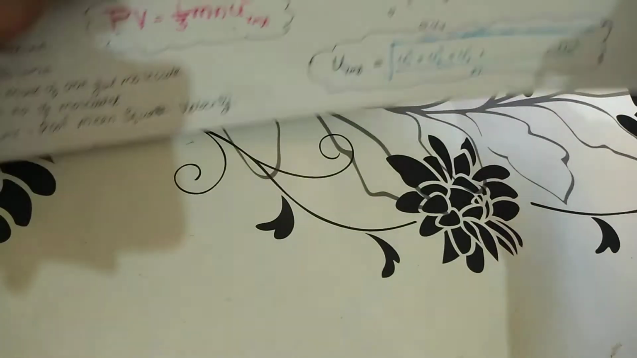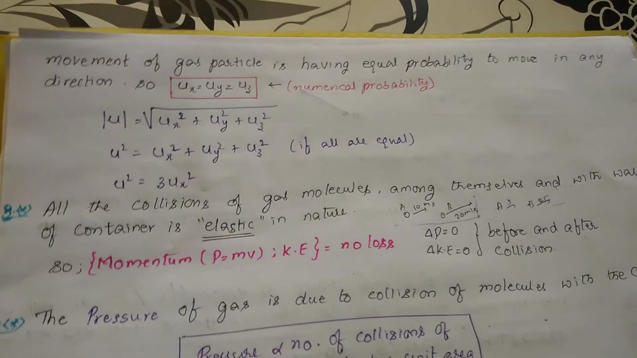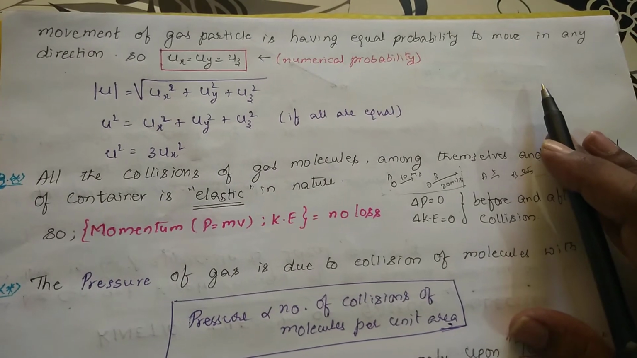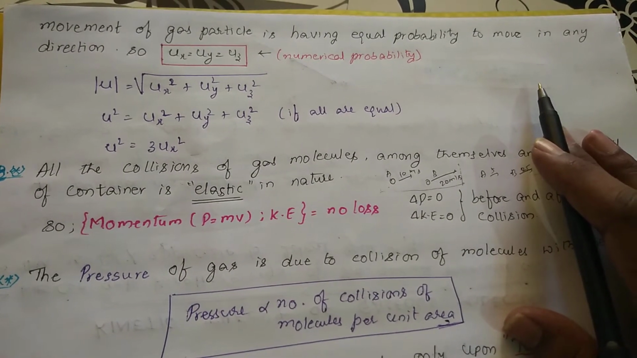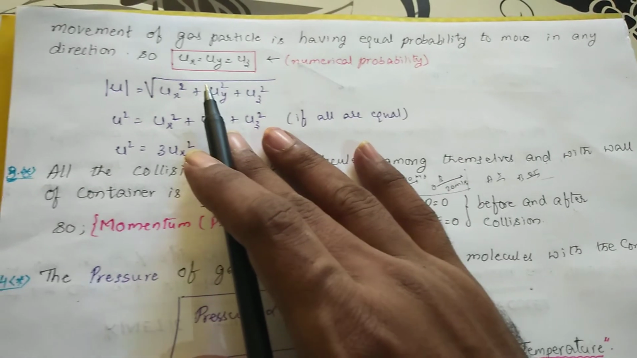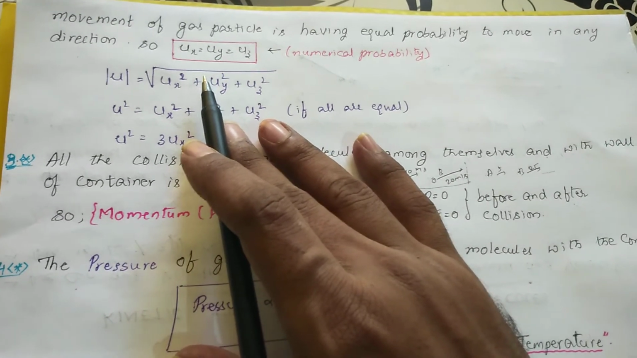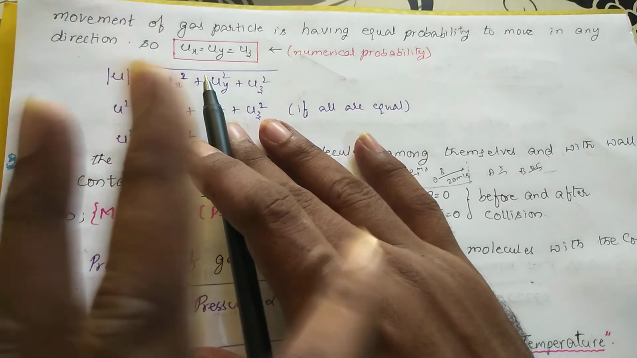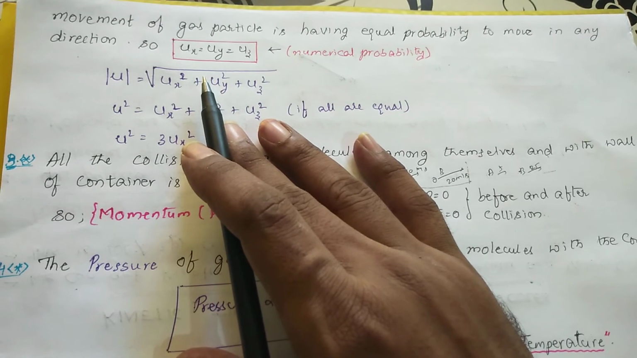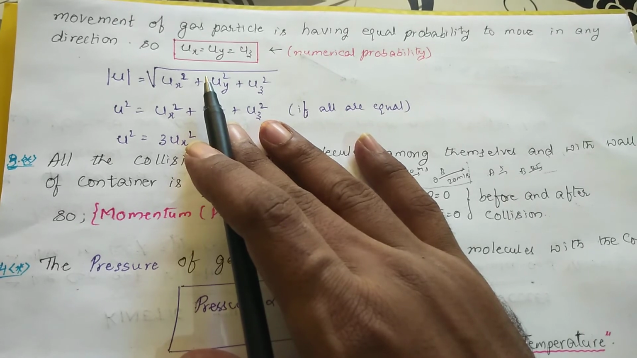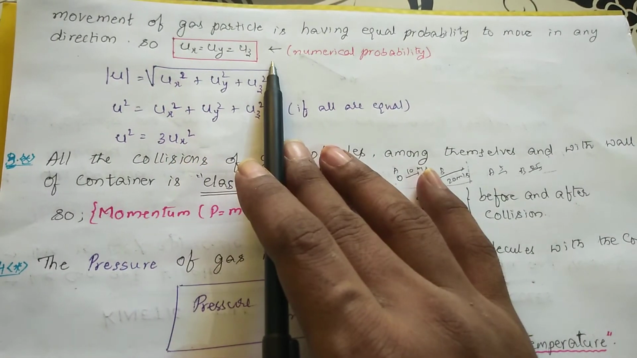Now the next point, which is continued: the movement of gas particles has equal probability. The gas molecules have equal probability to move in all directions. So the velocity will not change numerically in all the directions. It has the probability in three directions, but numerically the velocity is the same, either along the x-axis, y-axis or z-axis, right? So all will be equal.